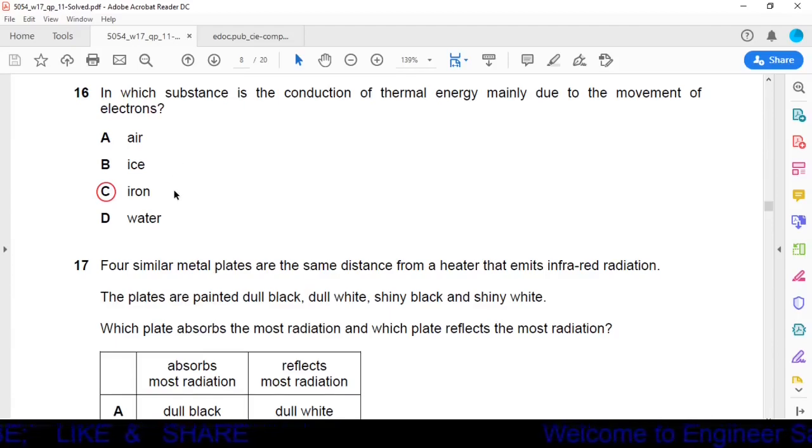In option C, it is metal. In metal, we have free electrons, and these free electrons will help in the transfer of thermal energy. So option C is the correct one.